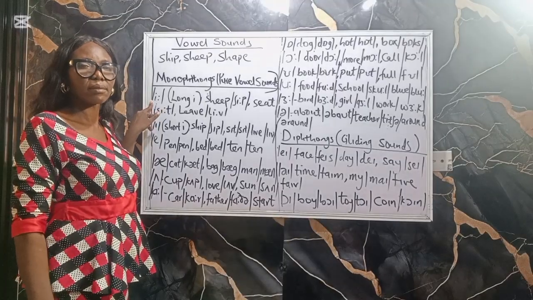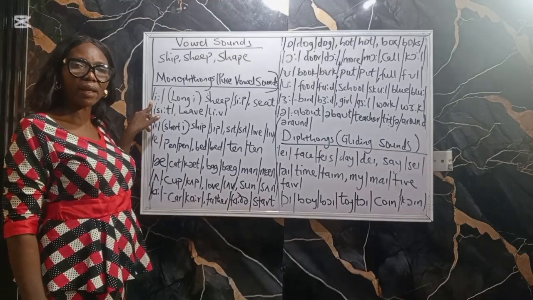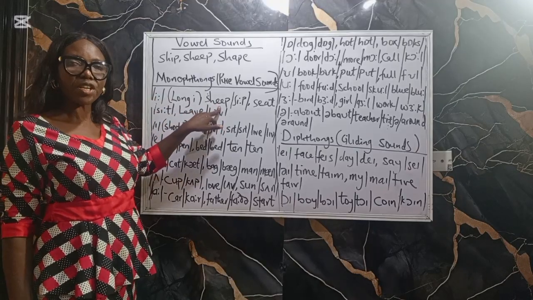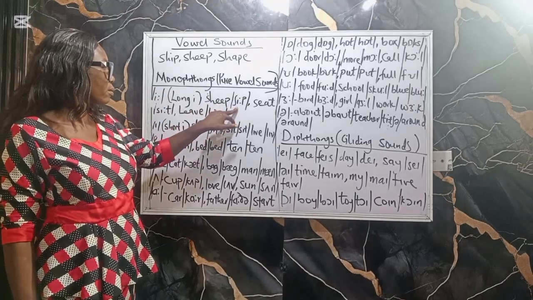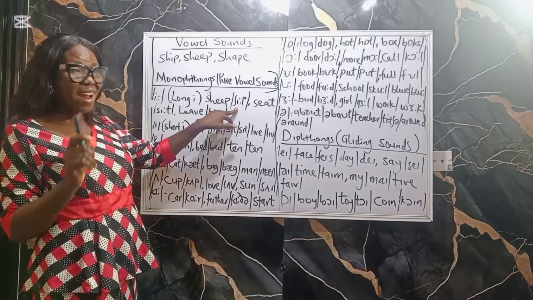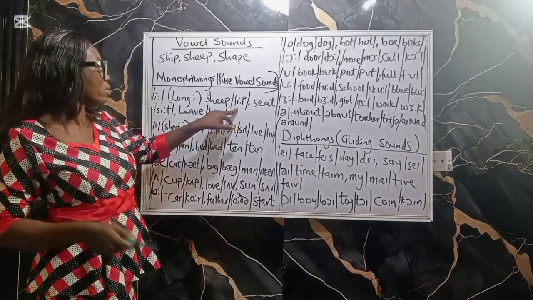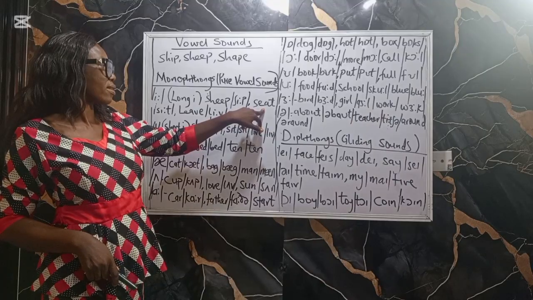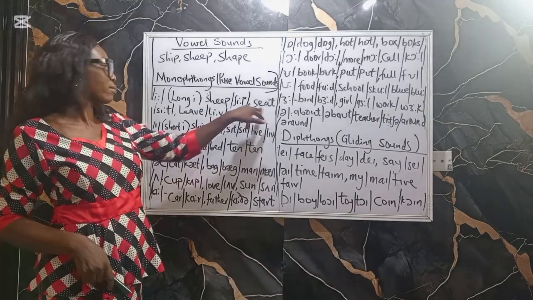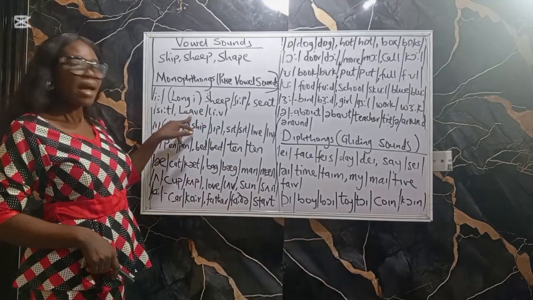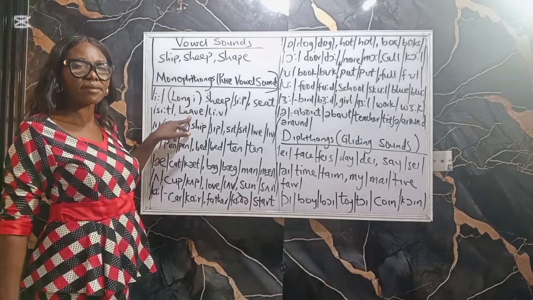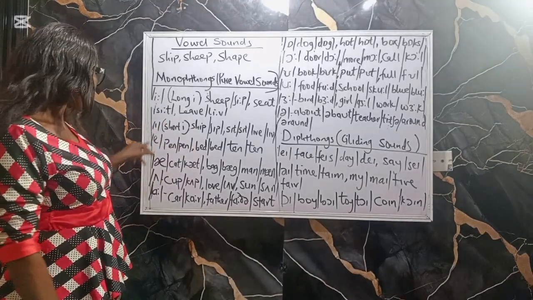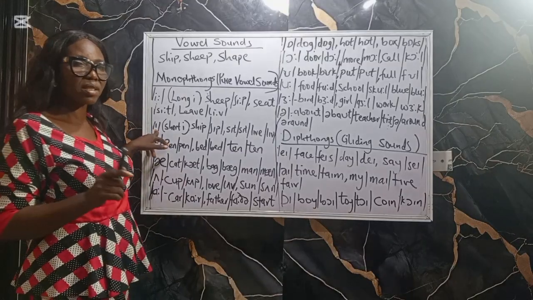E. As in sheep. Sheep. I transcribe them so that it will help you in the pronunciation. Seat. Leave. Okay. Then the second one is short.